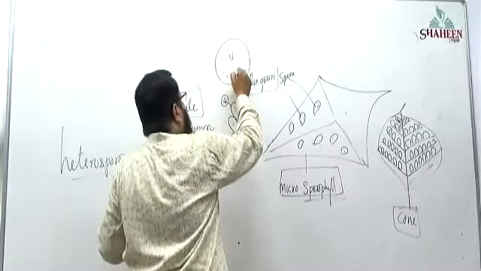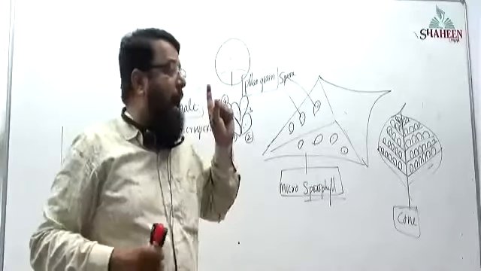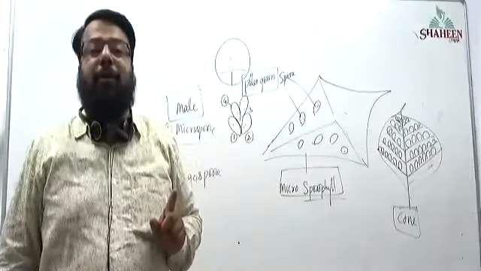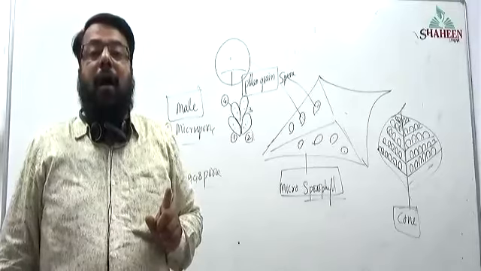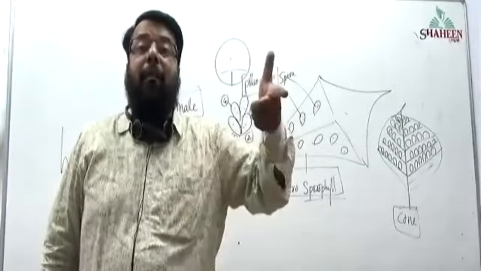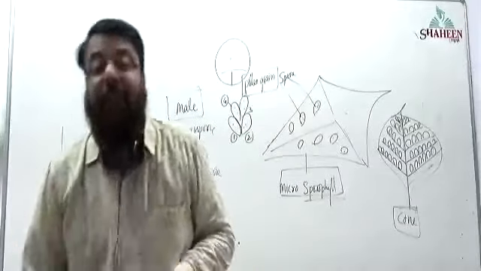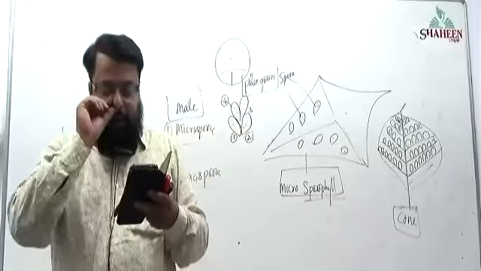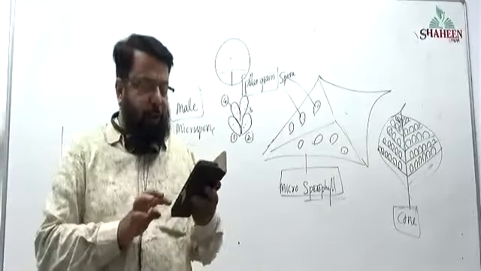Highly reduced. The number is not given, don't worry about the numbers. So, highly reduced gametophyte is observed in gymnosperm as well as angiosperm. Dominant gametophyte is observed in which plant? Tell me.